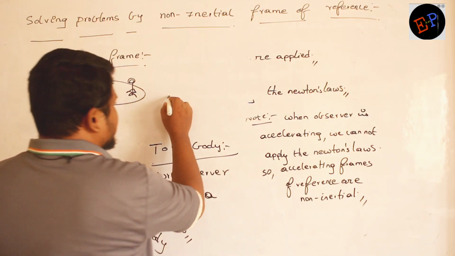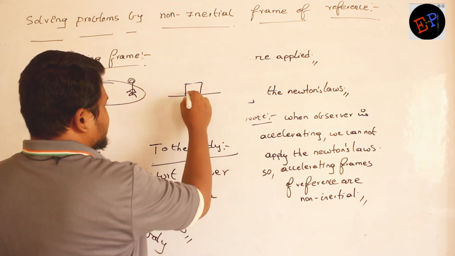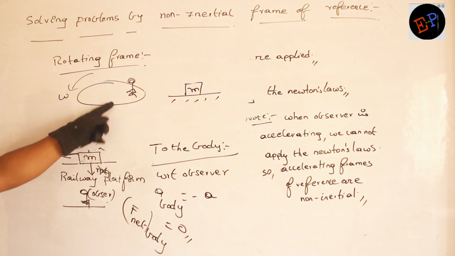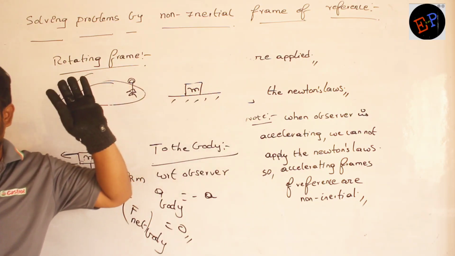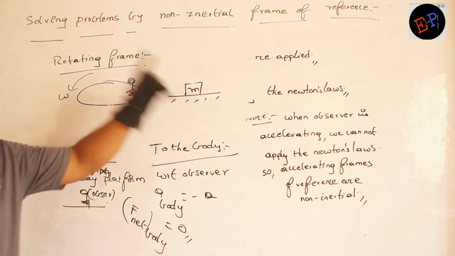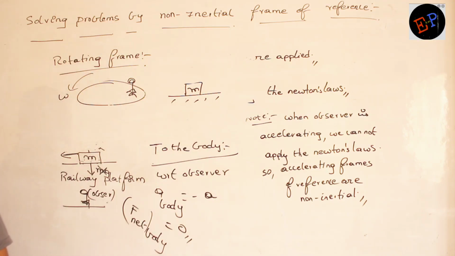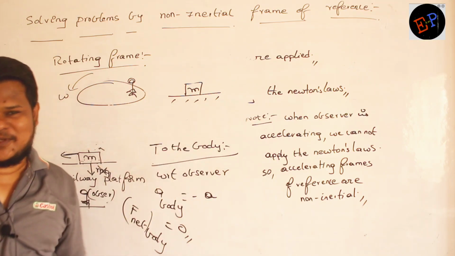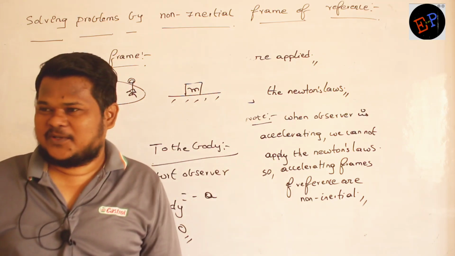Now what this observer is doing is he is observing a mass which is present on the ground. Now to this observer, how does this mass appear to be? To this observer it appears the mass is also moving in a circular path. That's what he observes. Are you able to understand?